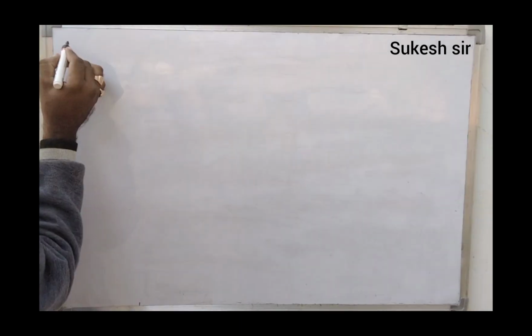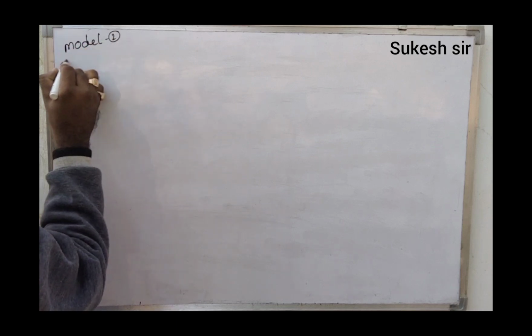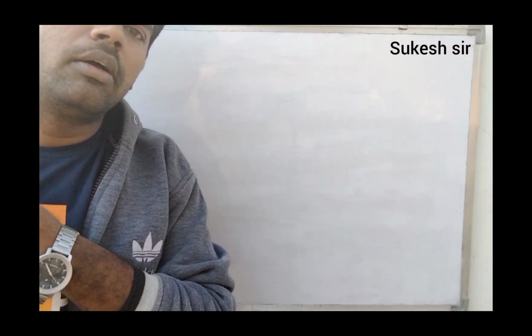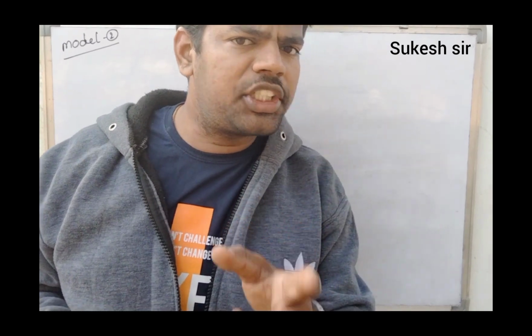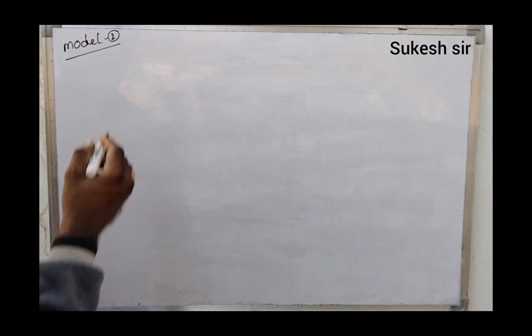model number 2. Up to right now, what we have discussed is a repeated model. If you check any book, only that type of model is given repeatedly. But in addition to that, this type of model is also given. What is that model?